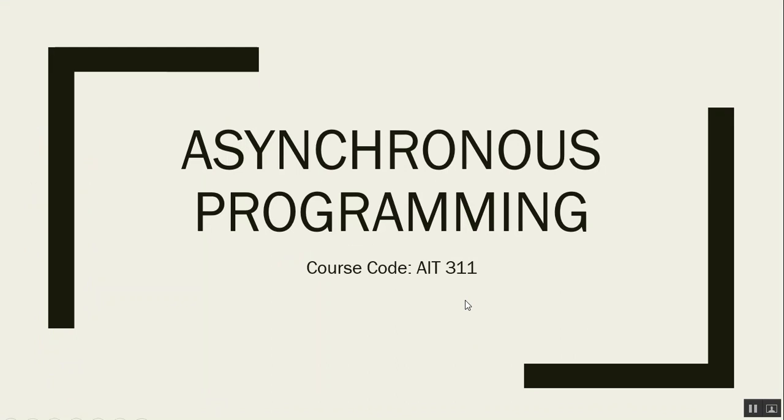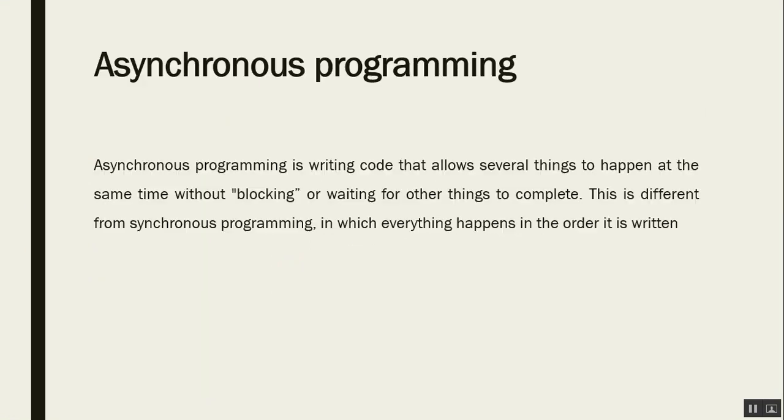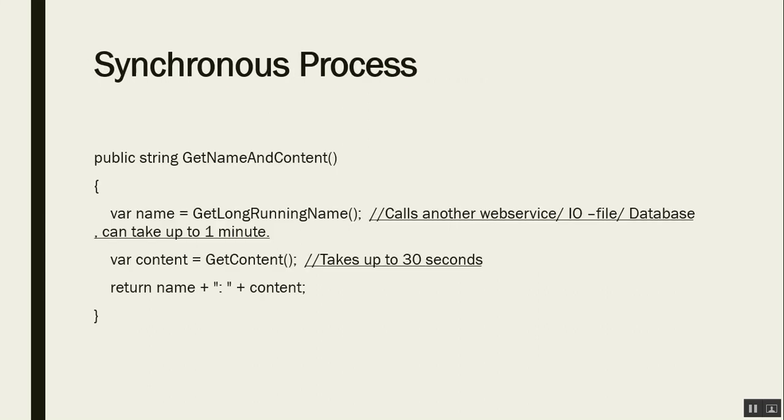Hello everybody. Today we'll see something about asynchronous programming. Asynchronous programming is nothing but parallel execution of multiple independent tasks, which can be executed without blocking or waiting for other tasks, which ultimately reduces our execution time. This is how asynchronous processes are executed.